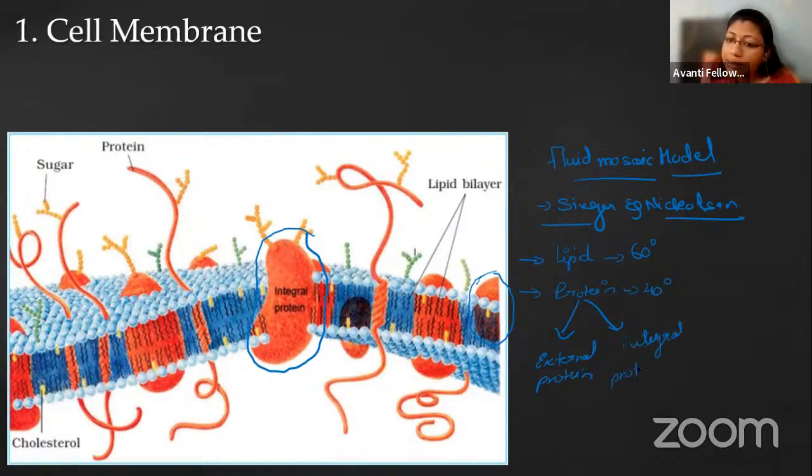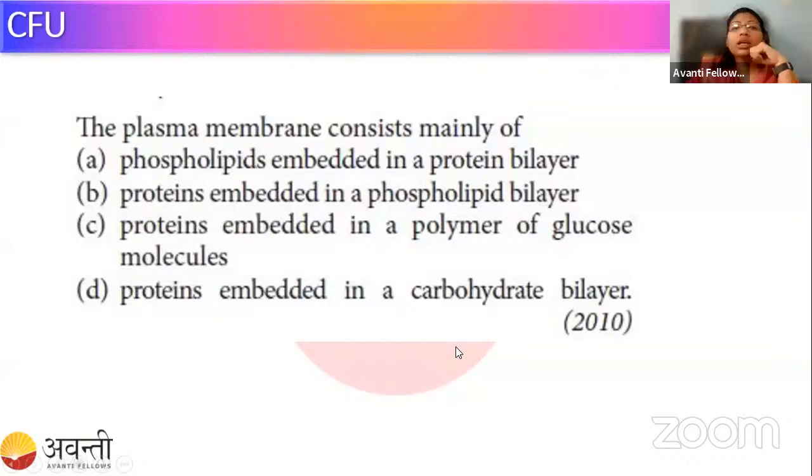And these integral proteins help as a channel in the transport of molecules. Okay, external proteins help in communication and sensation, whereas the integral proteins work as a channel for the transport of material.